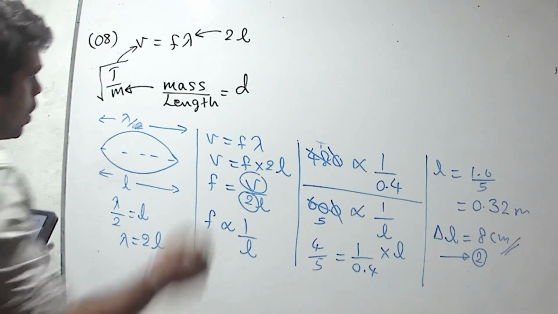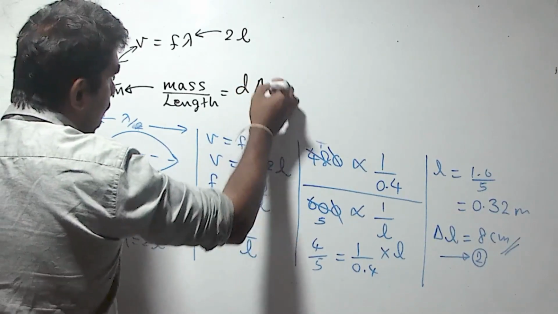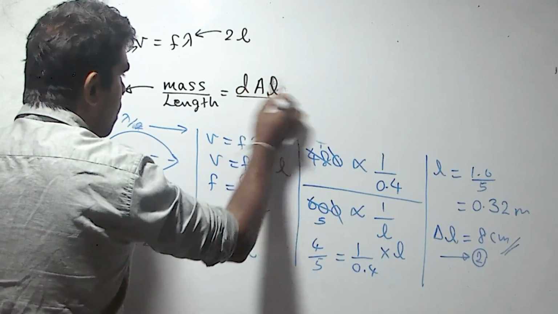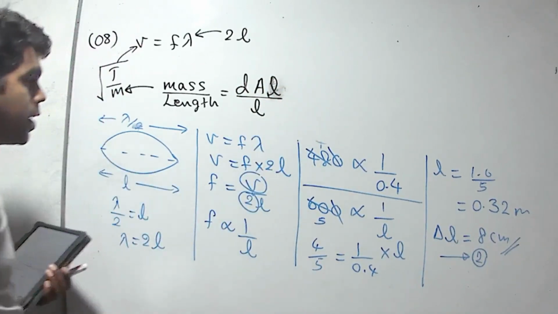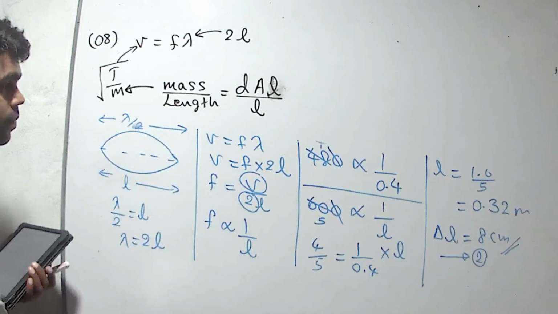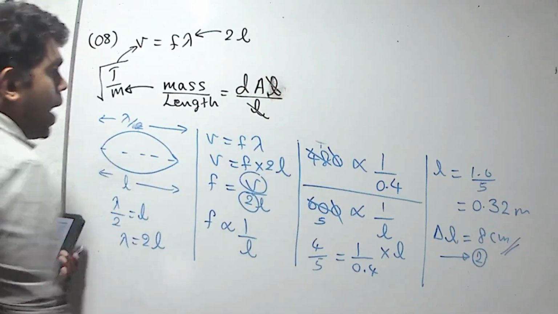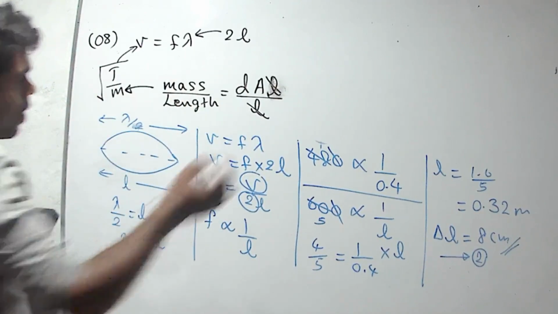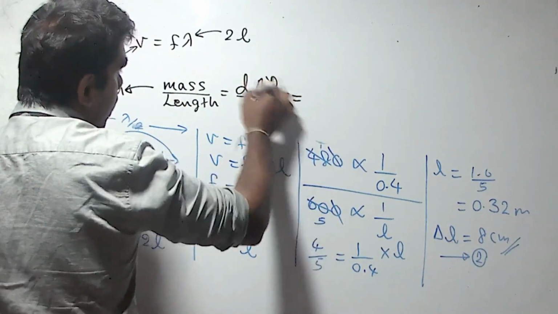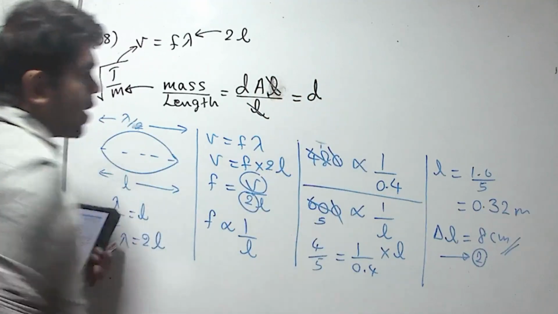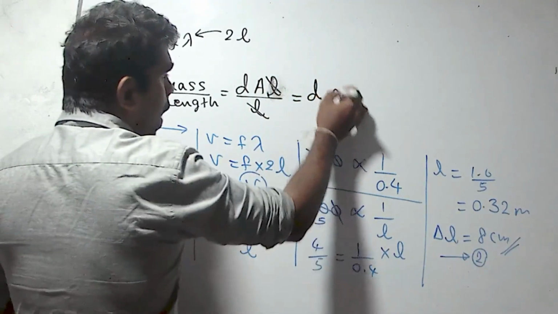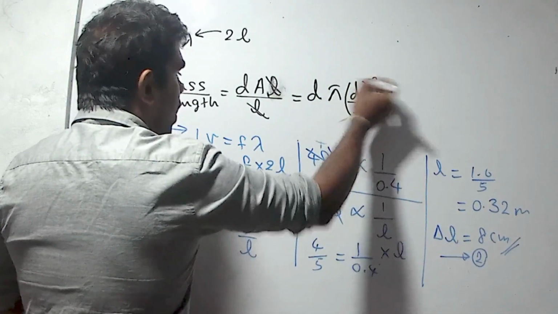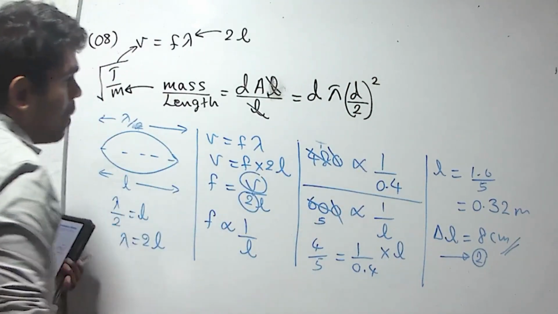Volume is cross-sectional area into length, divided by the initial length. The length of the wire is L. Then we can cancel out L and L. Therefore, we can substitute the cross-sectional area of the wire, pi d over 2 squared. d means diameter.